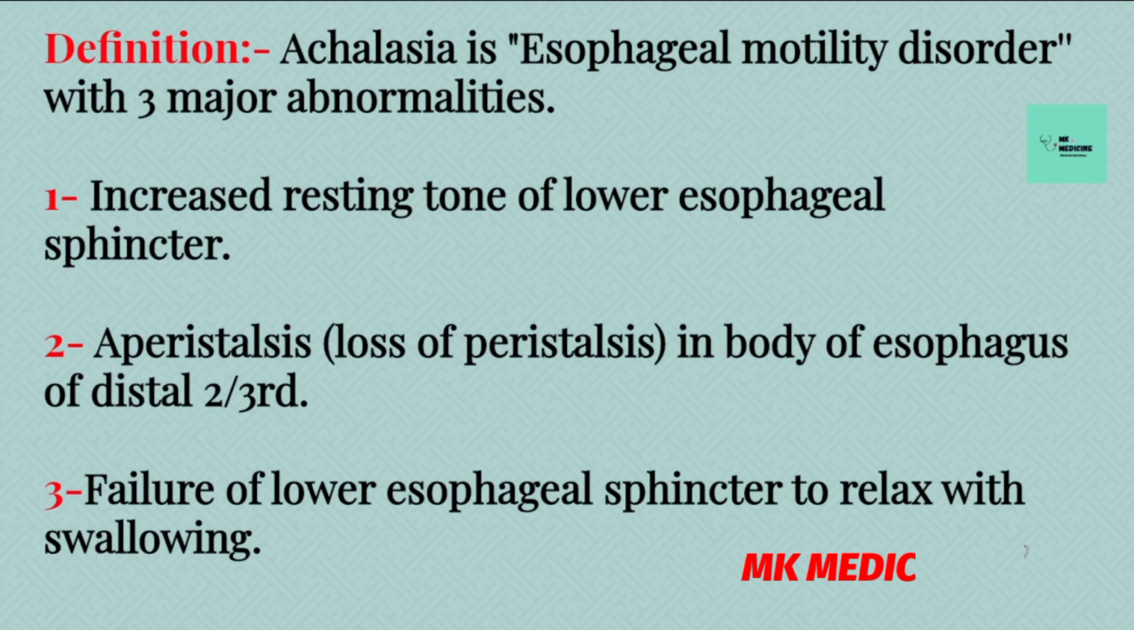Normally, peristalsis is esophageal movement. It helps to propel the food from the esophagus to the stomach when we swallow. The third abnormality is failure of the lower esophageal sphincter to relax with swallowing. Meaning lower esophageal sphincter tone is increased. So even during swallowing, the lower esophageal sphincter does not relax so that the food can reach the stomach from the esophagus.